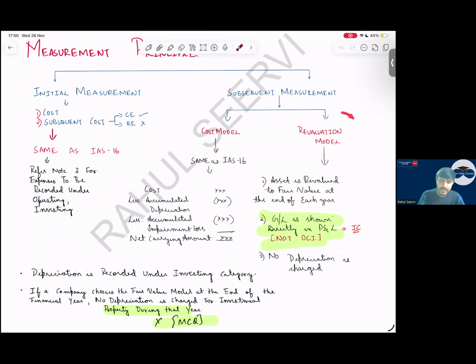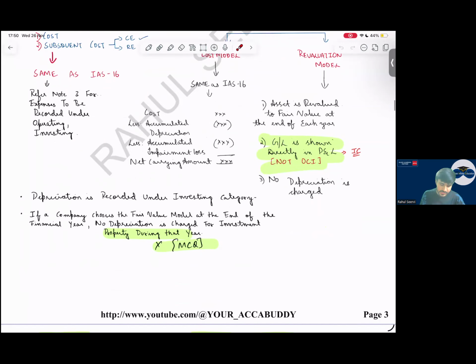And once the asset is under the revaluation model in IAS 40, no depreciation will be charged. That is the difference. Two differences. Gain will go to P&L, no depreciation charge under revaluation model. Under cost model, we charge it. Depreciation is recorded under investing category.